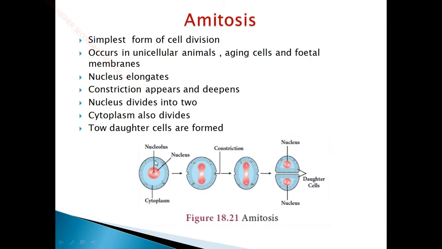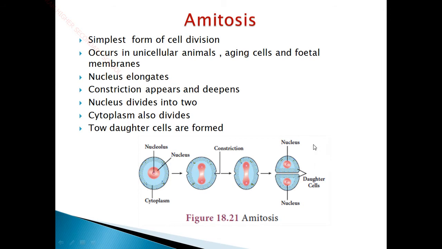Here the nucleolus and the nucleus will be elongating, and a constriction will be appearing, and the constriction will be furthermore deepened, and the whole cytoplasm and the nucleus will be divided and given to the two daughter cells. Here this is the single cell, the parent cell, and you can see after the amitosis process two daughter cells are formed. This one acts as a single organism and this acts as a single organism. Furthermore this will become a parent cell, and this again becomes a parent cell. Once again the process happens, and each parent cell gives rise to two daughter cells. So together four daughter cells are formed.